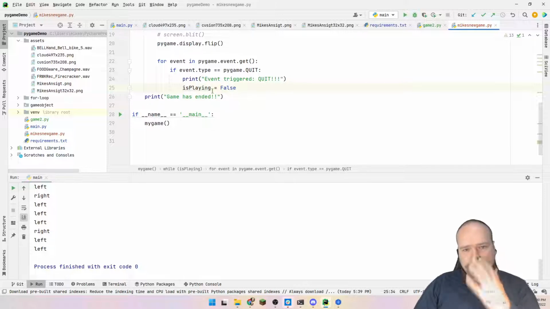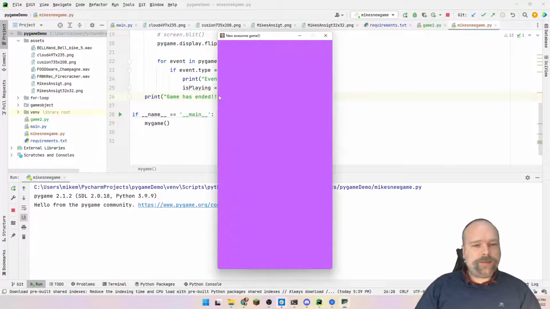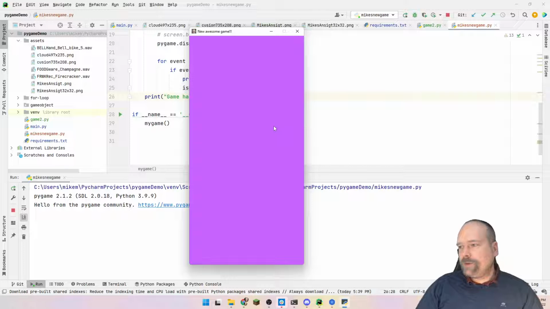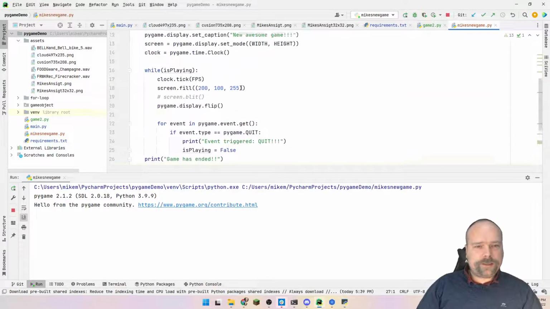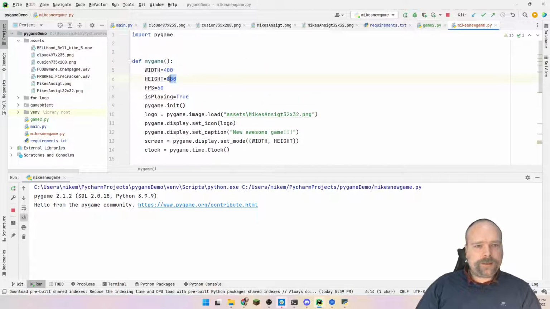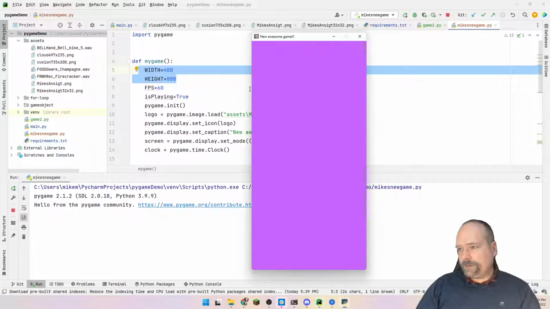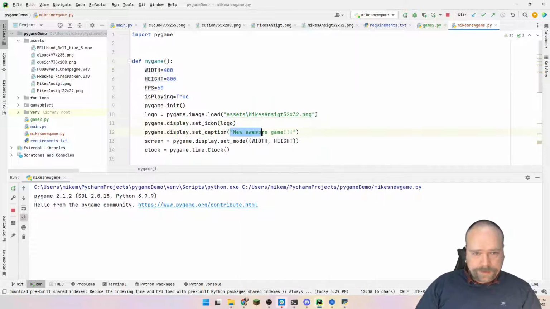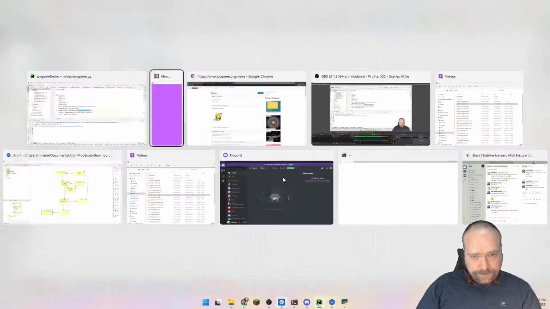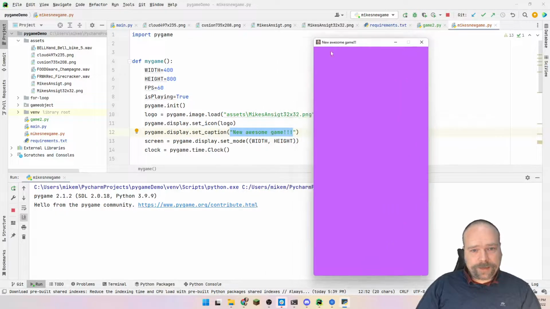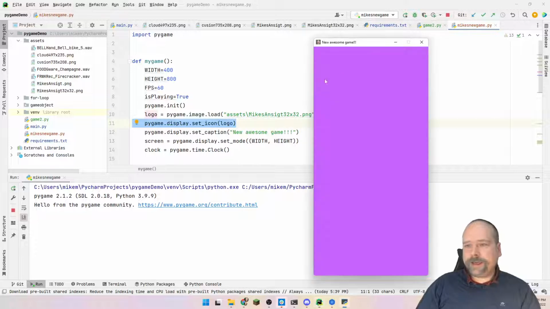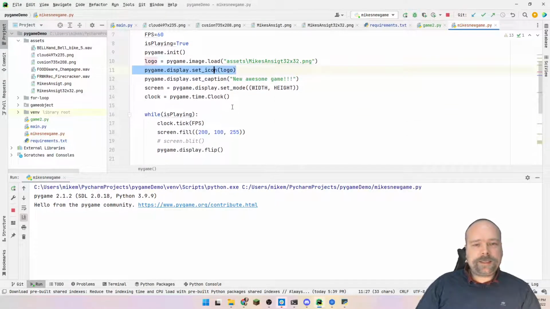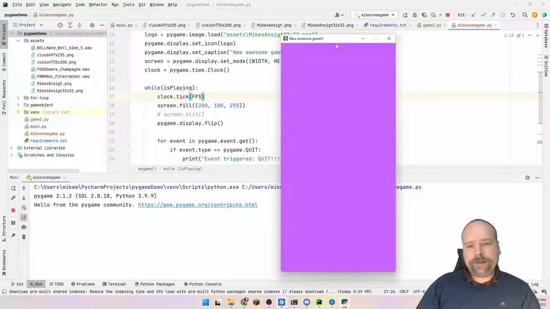So let us run this program. We already have a game now. Look, we have this beautiful purple background right here, and then we have the dimensions, 400 times 800. We can see that right there. Then we have the caption that we put in there, new awesome game. Then we have my face, which is being added as a logo right here. Set icon right here. That is the icon that we are placing right here. And that's actually it. Then nothing is actually happening. We just have a game.